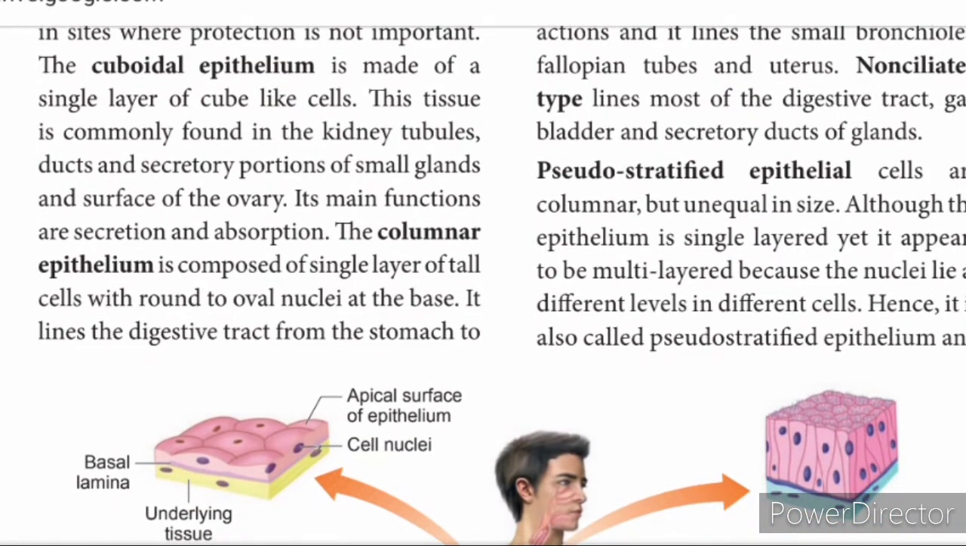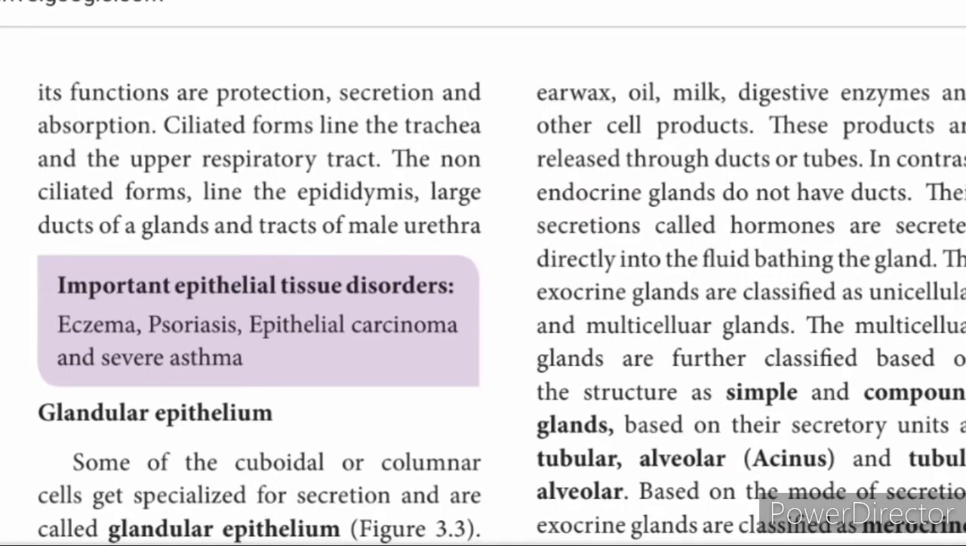Here is the apical surface of the epithelium. The epithelial cell picture is given. Please learn the diagrams also. These pseudostratified epithelial cells also function in protection, secretion and absorption. Ciliated forms line the trachea and upper respiratory tract. The non-ciliated forms line the epididymis. Epididymis is a structure present in the male reproductive system. Then they also line the large ducts of the glands and tracts.